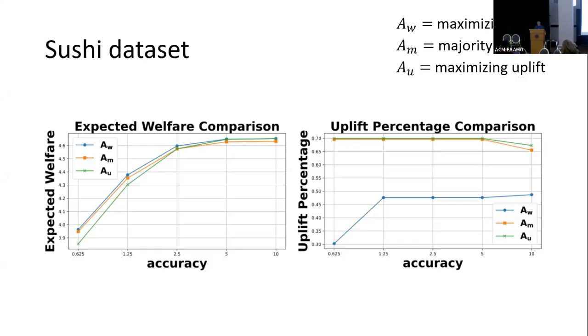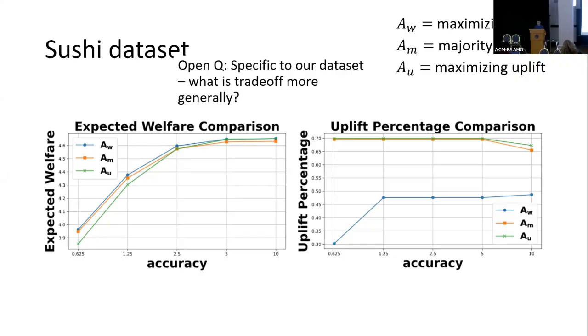In the last figure, we find these three algorithms perform almost the same in terms of social welfare, and the one that maximizes total social welfare is slightly better than the other two. But if we consider uplift, we find that if the algorithm is trying to maximize the social welfare, then about half the humans will get hurt in the collaboration. The open question is: what is the general trade-off between these two welfare functions? In our empirical study, we find that maximizing the uplift is better than just maximizing the total social welfare, but what would be a general trade-off between these two?